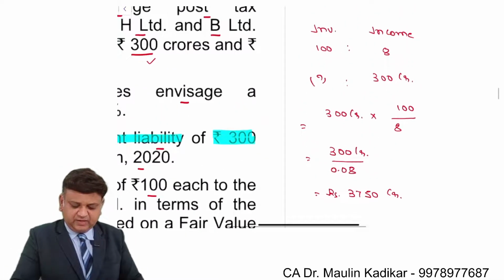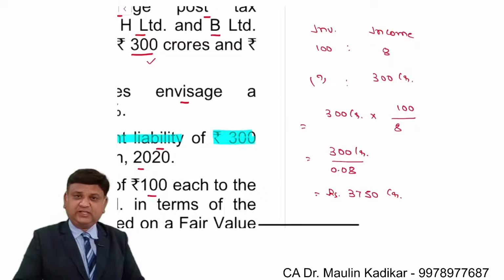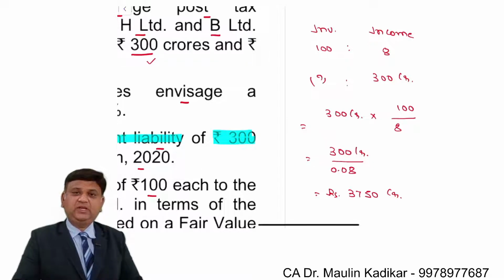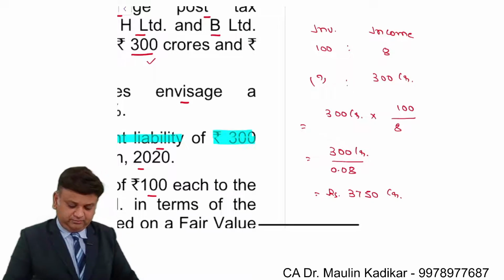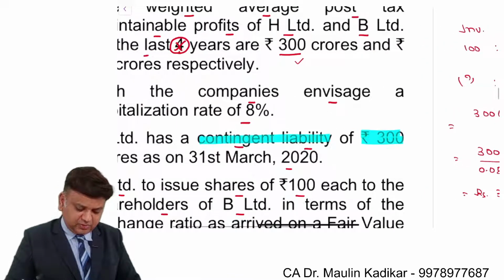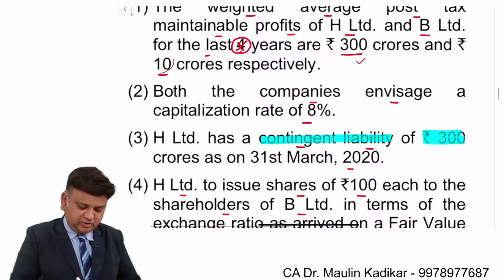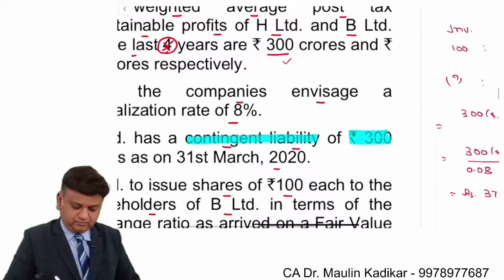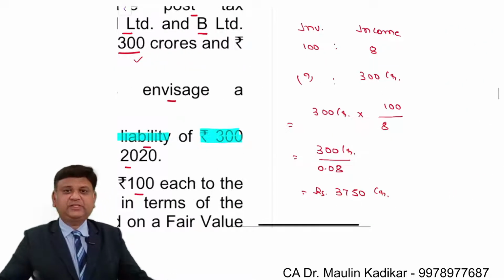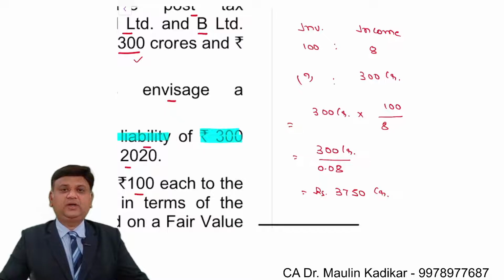This is the way we are required to do the valuation of H Ltd, and similarly we are required to do the valuation of B Ltd. In that, the future earning is provided to us as an amount of 10 crore. So the present value of this 10 crore is the valuation of the target company using the earning capitalization method.